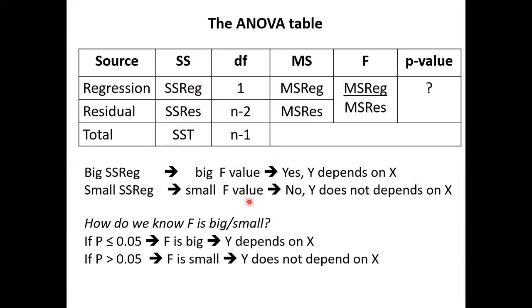How do you know? The p-value will come out in the table. So p-value less than 0.05, F is big, y depends on x. P-value more than 0.05, F is small, y does not depend on x. So to cut short, look at the p-value. My objective: does y depend on x? If the p-value is less than 0.05, we say yes. If the p-value is more than 0.05, we say no.